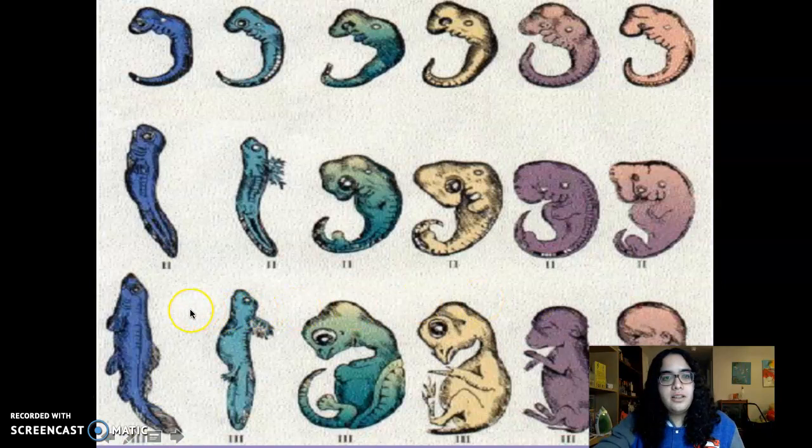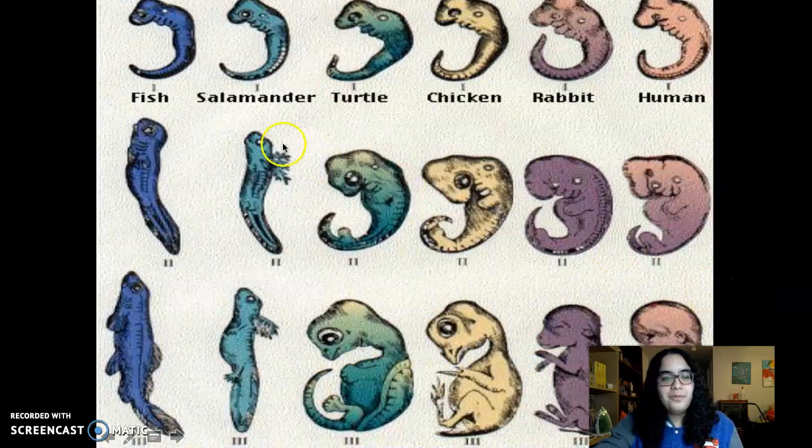Finally, here you see the more late stages of the embryo or of the fetus, and you can see some more structures that are distinct and different between them. Can you tell what these organisms are now? Well, here we go. This blue organism was a fish. Here's a salamander, a turtle, chicken, rabbit, and human. Now, in these later stages, you can see the differences more clearly, but at the very early stages of that embryo, we pretty much all look the same.